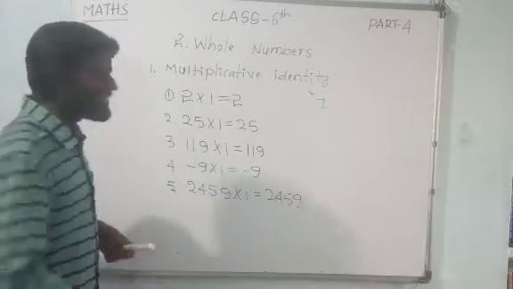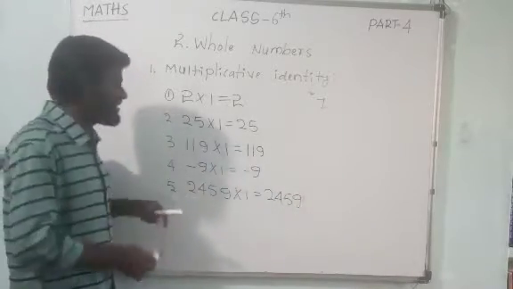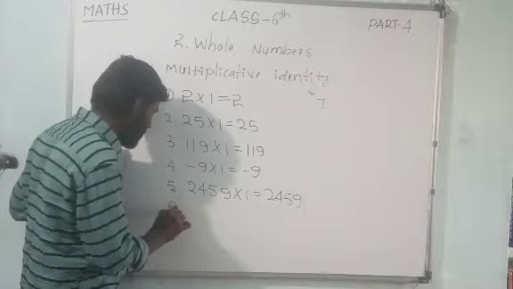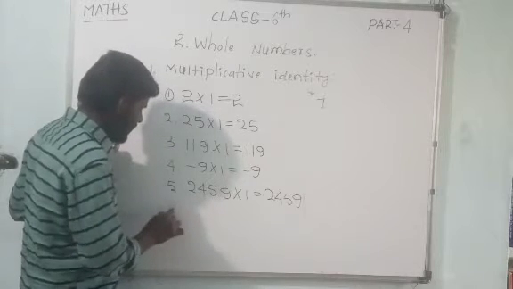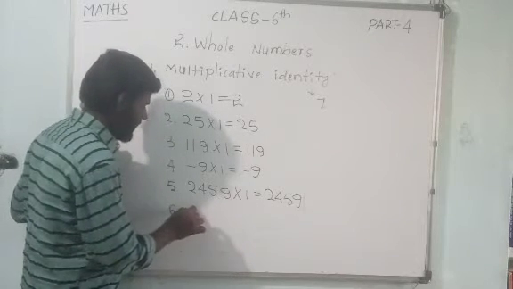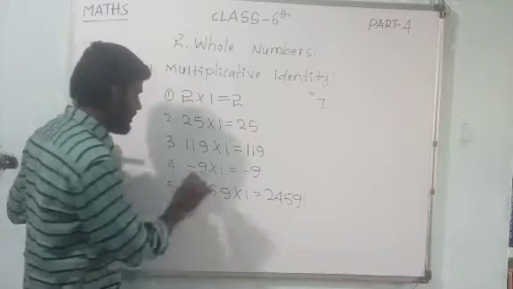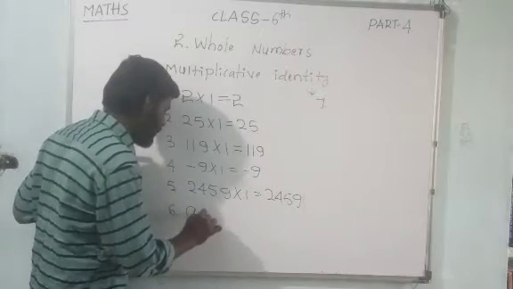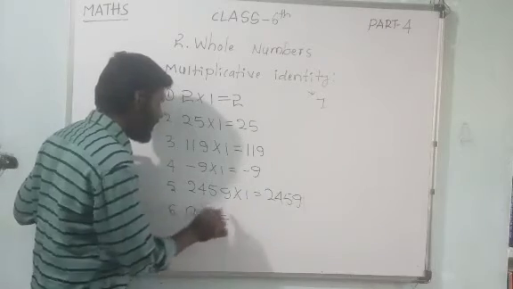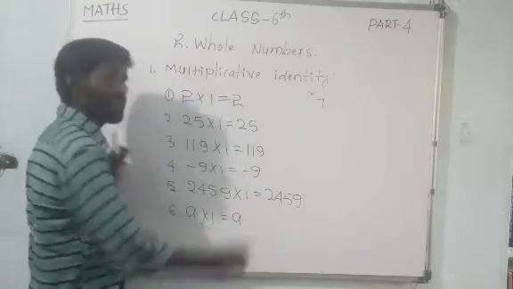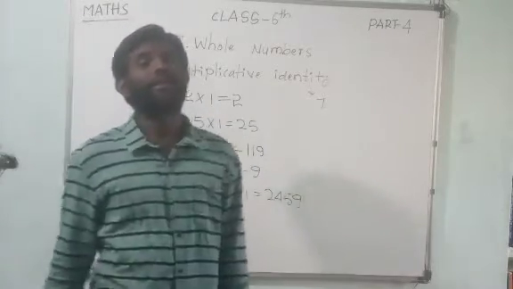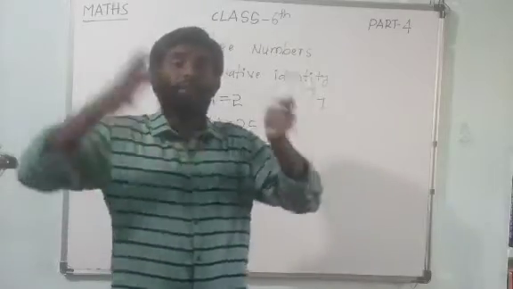Not only numbers here, if I take variables also, suppose a is a variable, we know that. If I multiply a with 1, I am again getting a into 1, which means itself, a. Not only a, you can take from a to z.